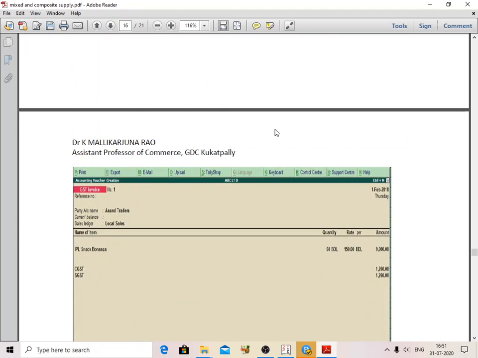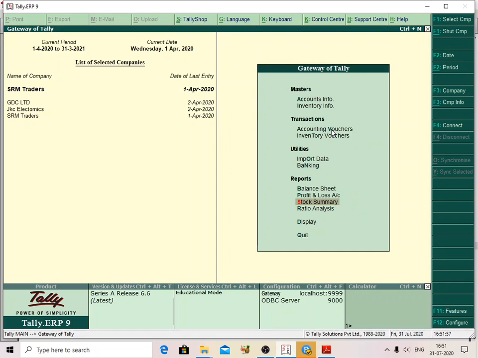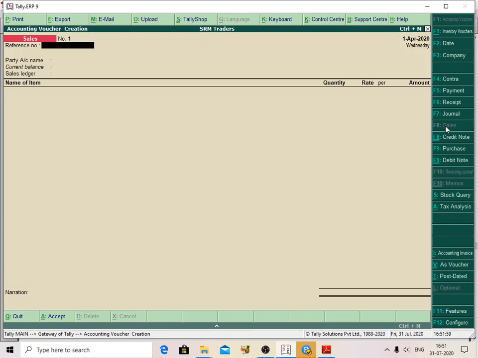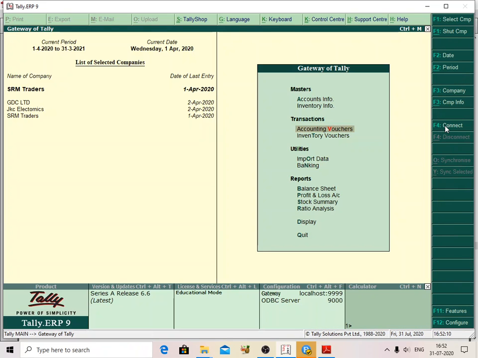I will try to post the sales GST invoice. Go to Gateway of Tally, Accounting Vouchers, Sales as item invoice. I am giving the reference number 1, and the party name is KLR. No, I have to create some customer name first, right?